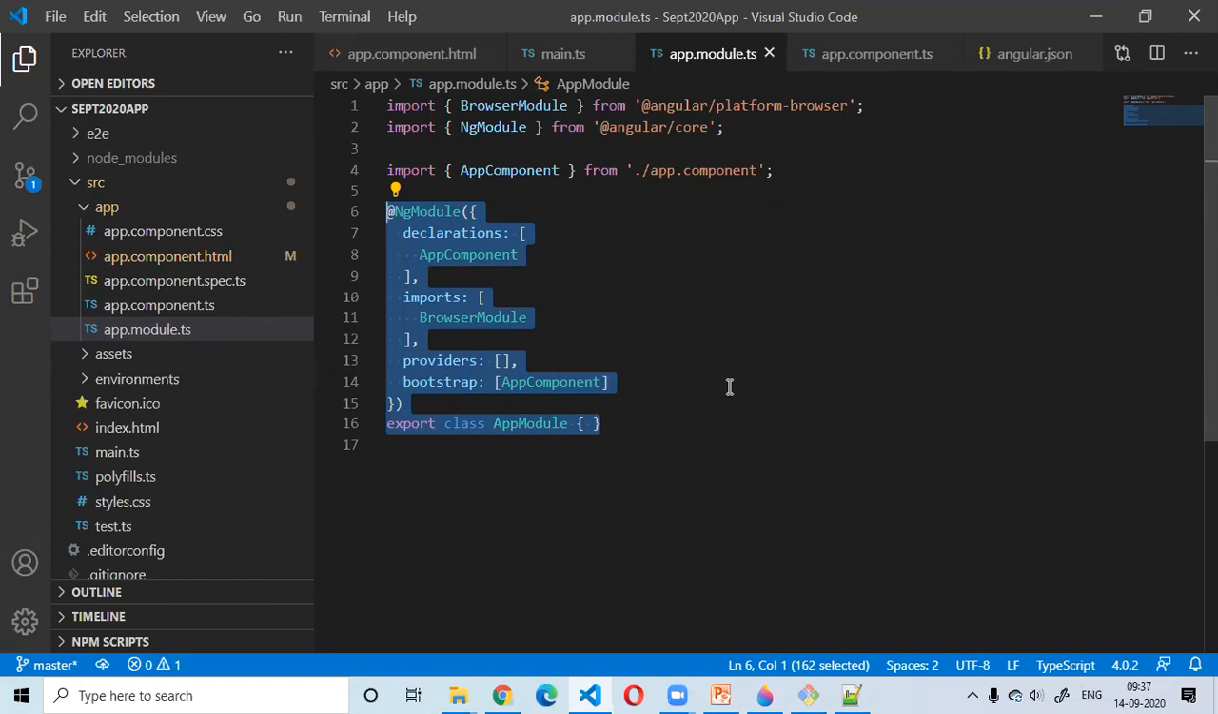Each particular functionality, you can think of it as your component. So you cannot exactly differentiate between module and component. Those are completely two different things.